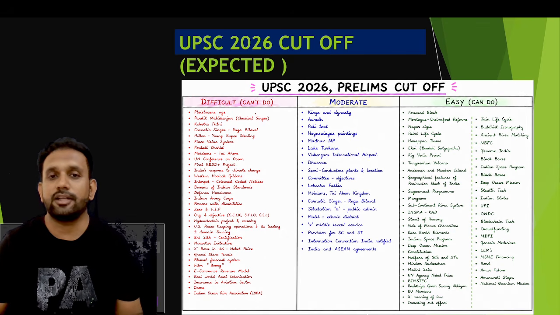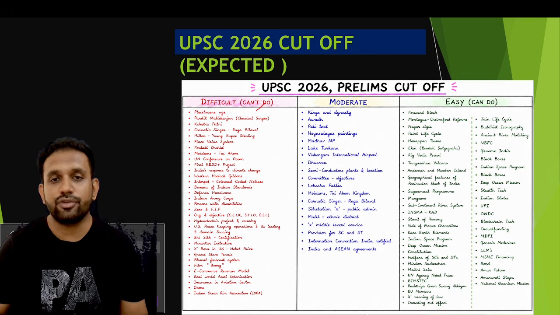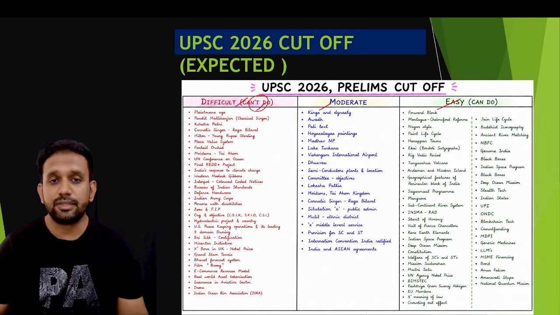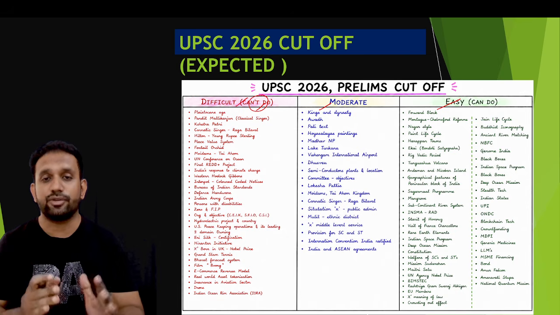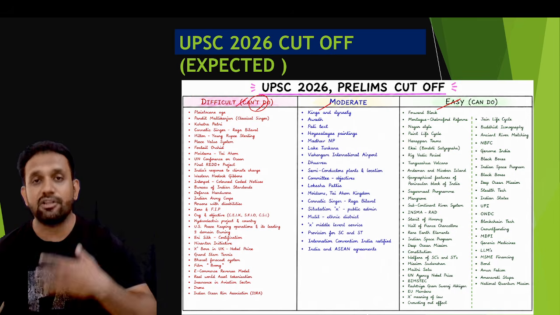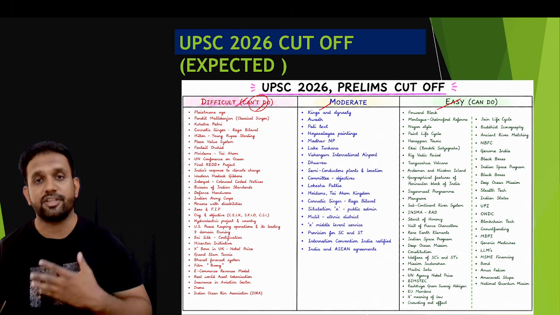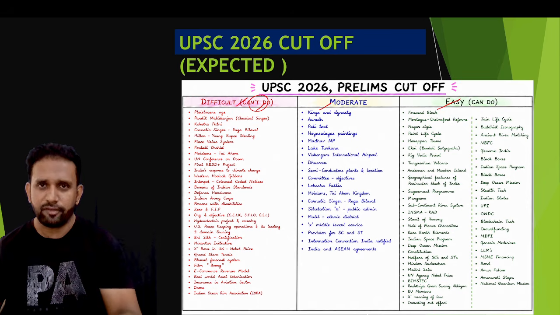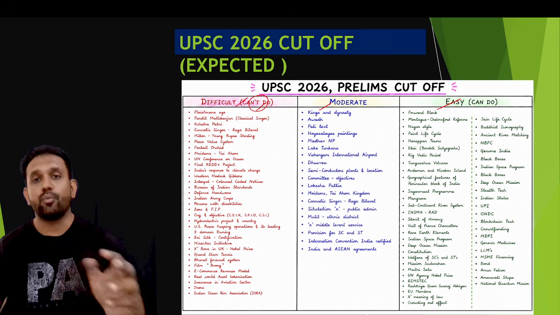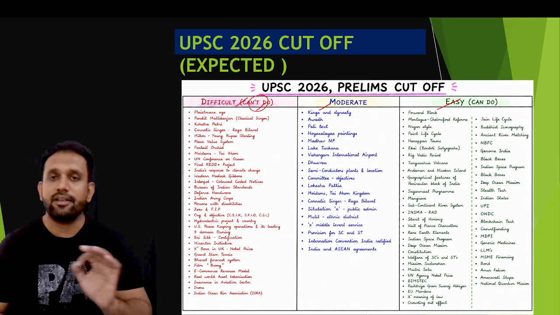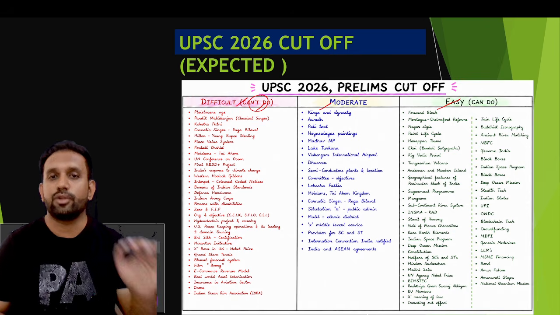So what I've done is that I've divided the questions into three important categories. Cannot do means difficult, moderate, and can do means this you have to do for sure because they are the easiest ones. I have classified the questions in these three categories by putting myself in your shoes, as if I have been preparing for the UPSC examination for the last 1.5 to 2 years. With that mentality, whether I can do this particular paper or not, that is my first intention. That is how it is prepared. It is a very well thought out methodology, and I'll give the cutoff at the end.